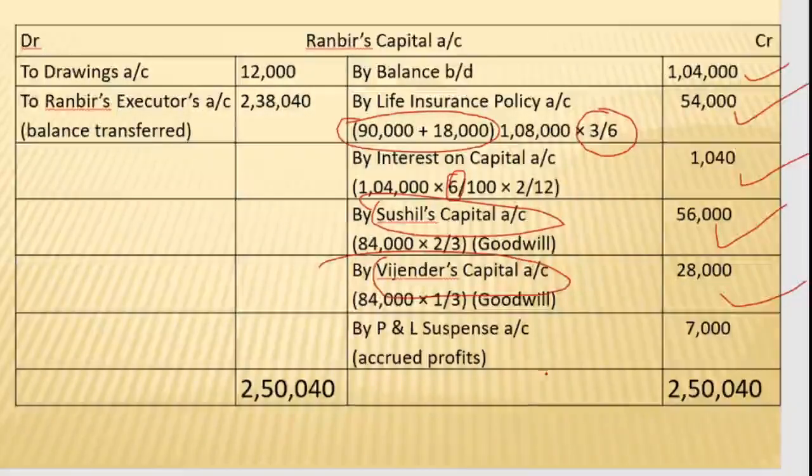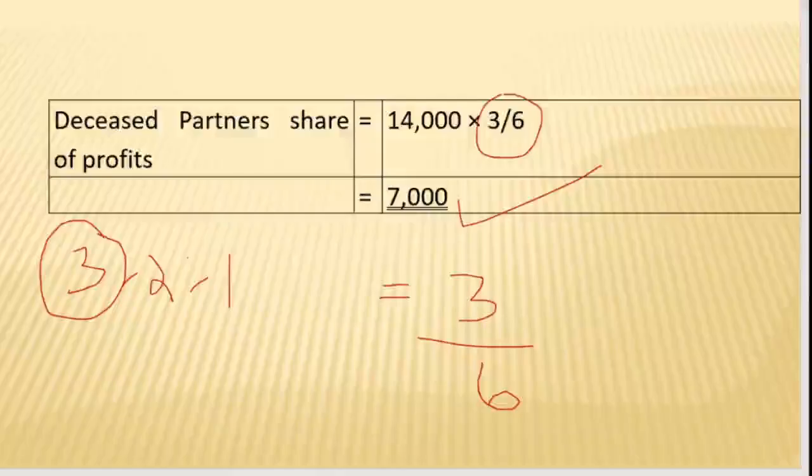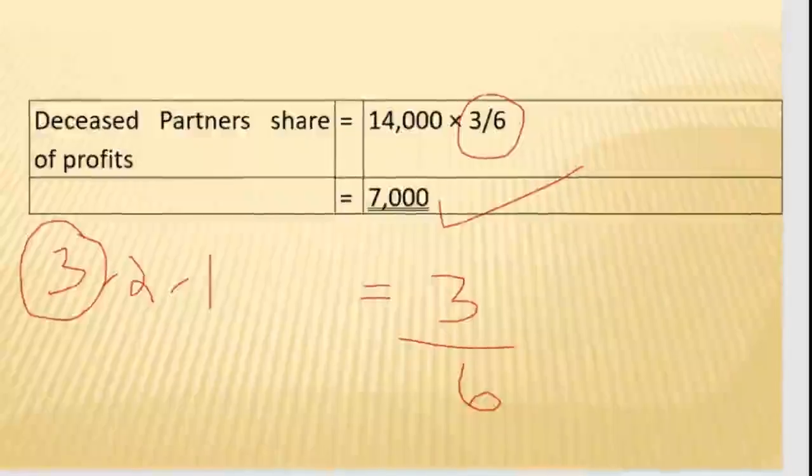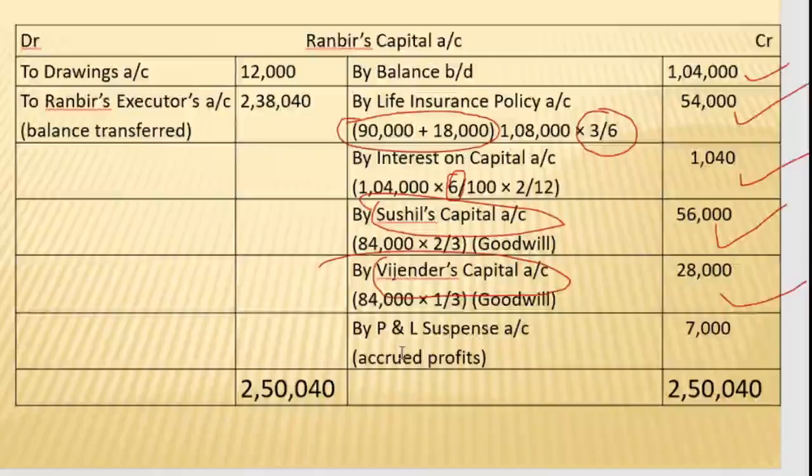And finally, the accrued profit that we have already calculated earlier, that is 7,000. That is also to be brought in by recording it through the profit and loss account on the credit side of the deceased partner's capital account, 7,000.